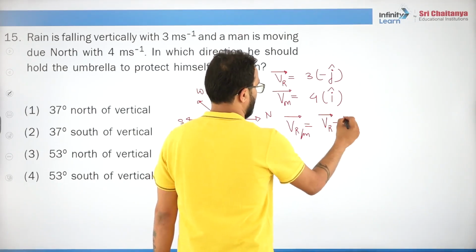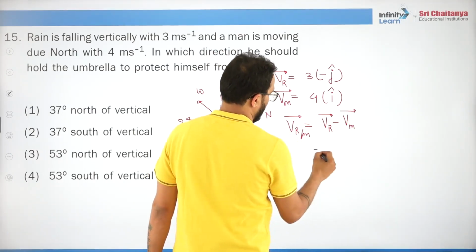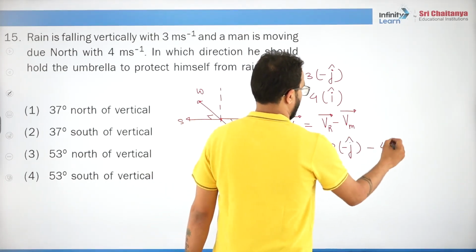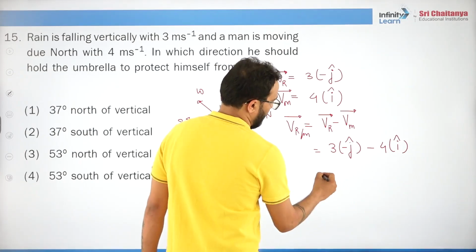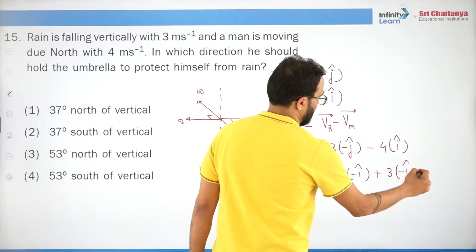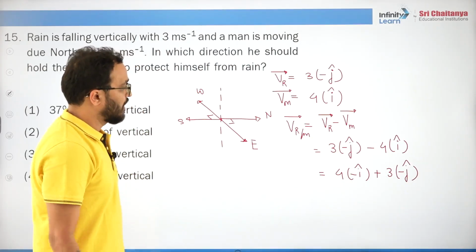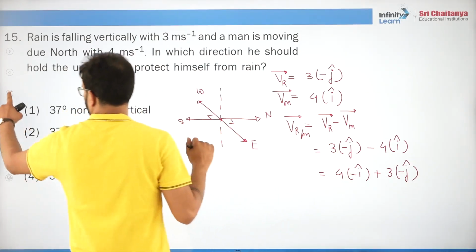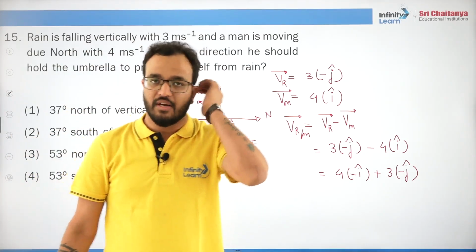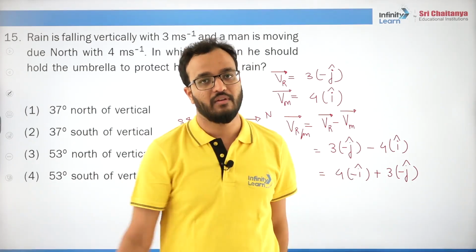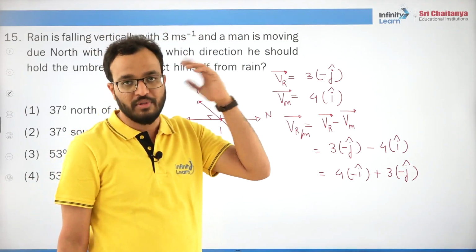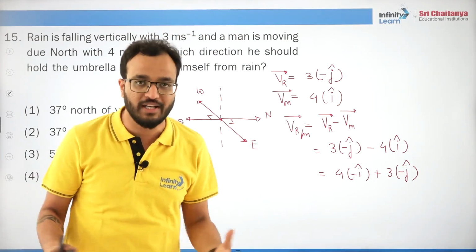This will be velocity of rain minus velocity of man. What is the velocity of rain? 3 times minus j cap minus 4 times i cap. So it will become 4 times minus i cap plus 3 times minus j cap, and you can draw them. If you draw these two vectors, in the questions of rain man, river man problems, whatever answer you get, you need to draw those vectors. If you draw them properly, then you can figure out the angle at which he should swim or the angle at which he should keep his umbrella in order to protect himself.